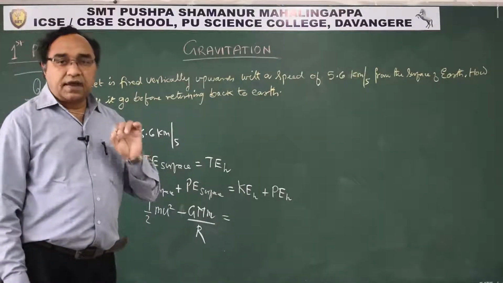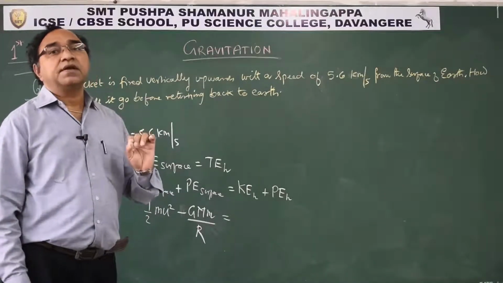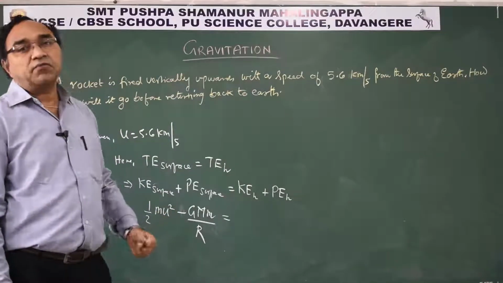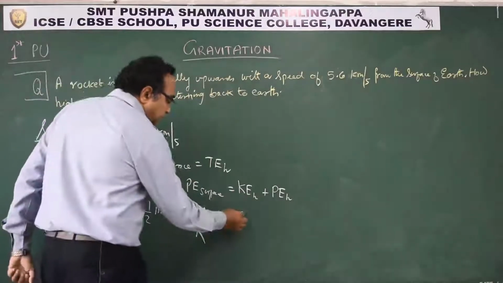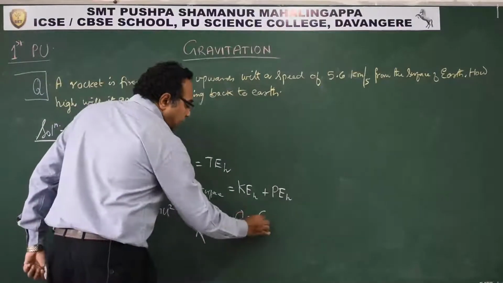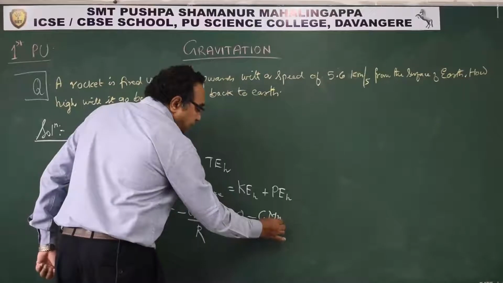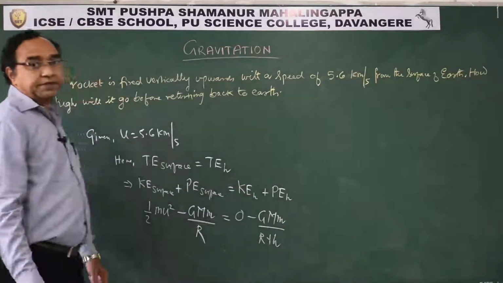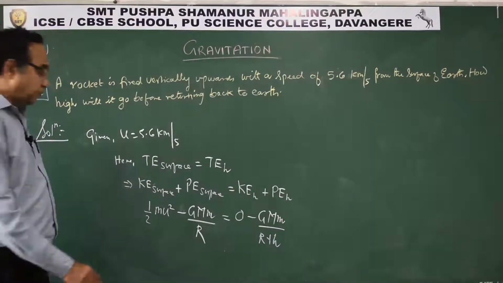Please understand, at that height, it will momentarily come to rest and then Earth will pull it back to its surface. Therefore, kinetic energy at that height will be 0. Minus of GMm by r plus h. This is what we get. Now let us try to simplify.